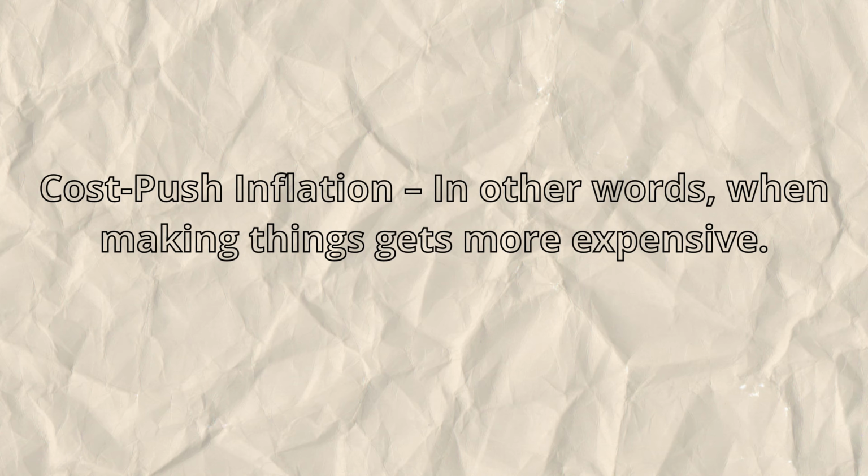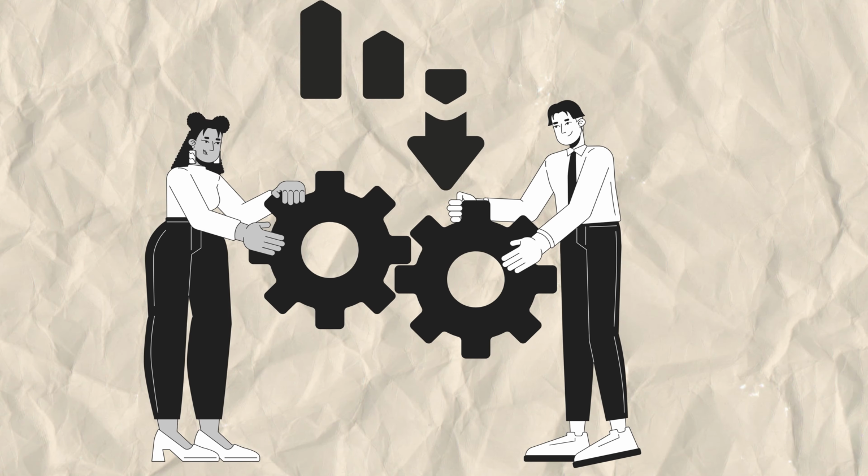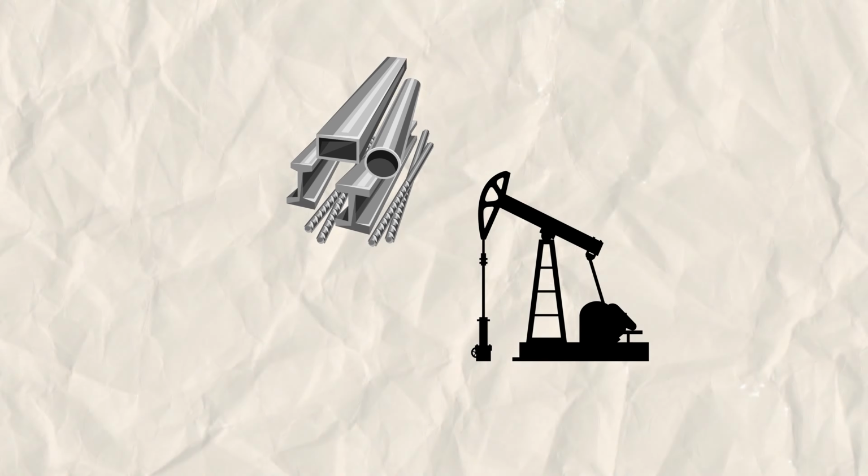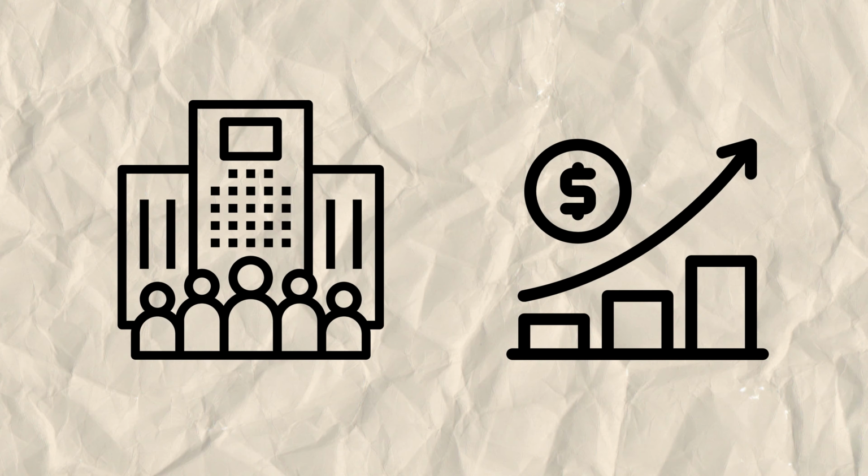The second cause is cost push inflation. In other words, when making things gets more expensive. Now, imagine if the cost of making that phone increases, maybe because the price of materials like metal or chips or oil goes up. To keep making a profit, companies raise the price of the phone. This is cost push inflation. When the cost to produce goods or services rises, companies pass that higher cost on to consumers by increasing prices.